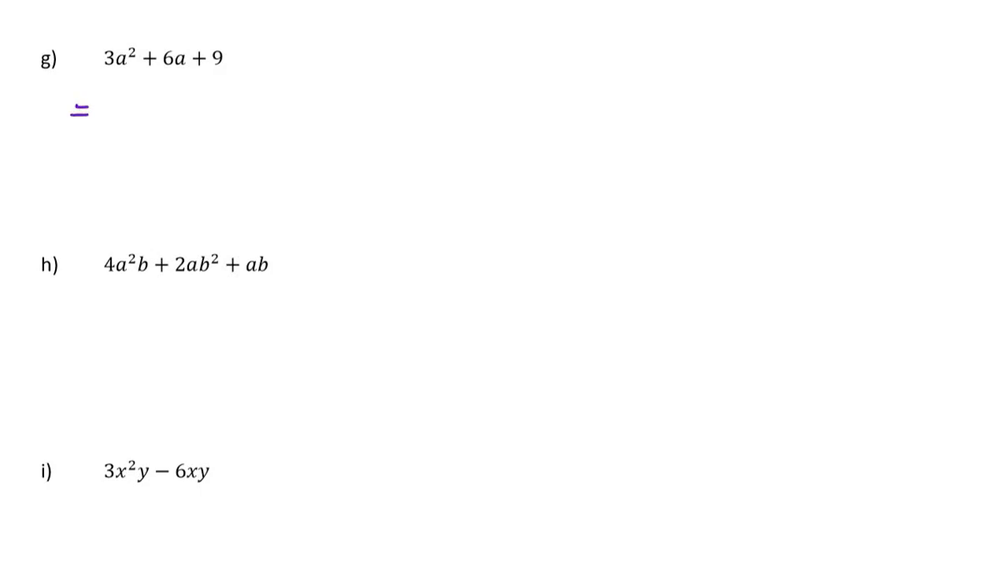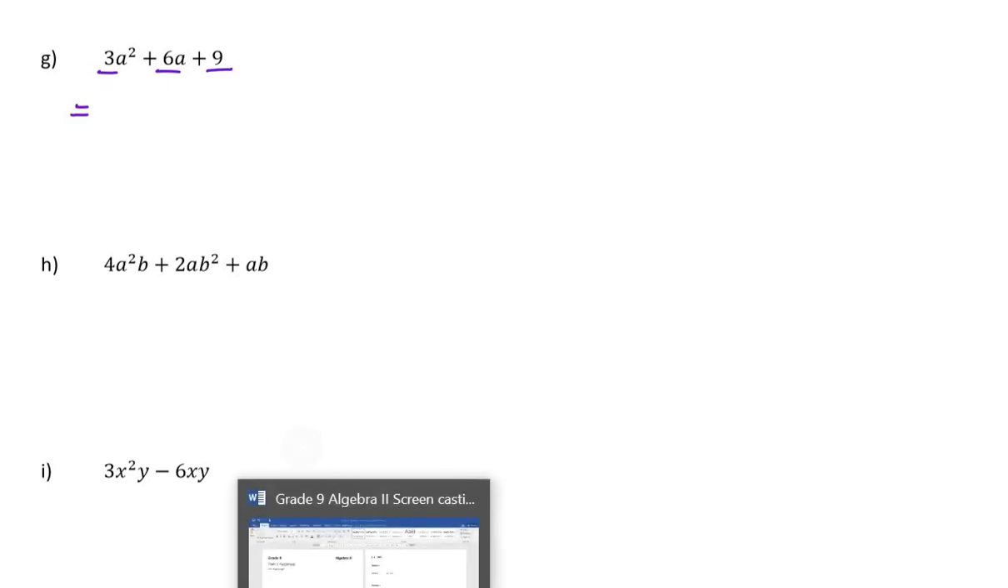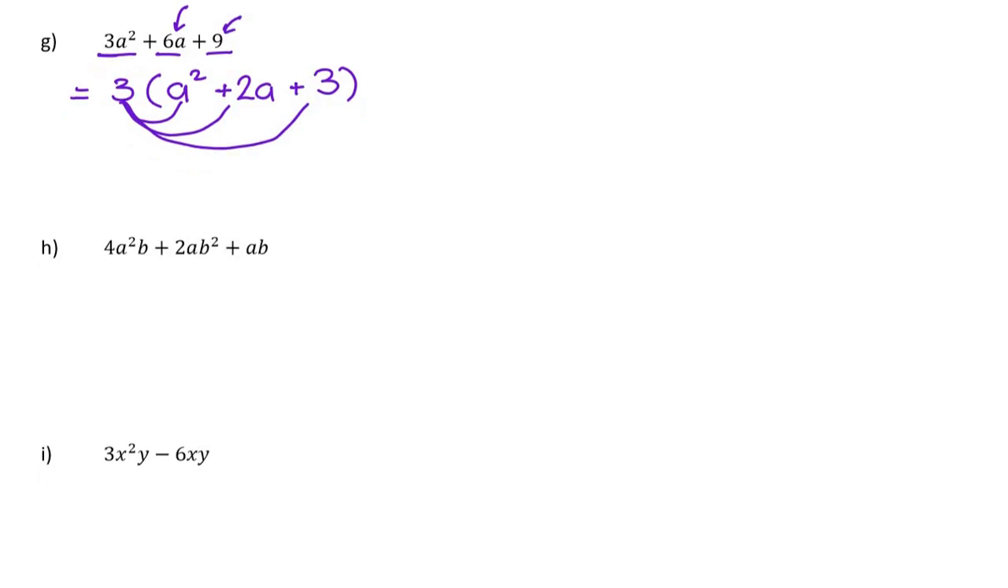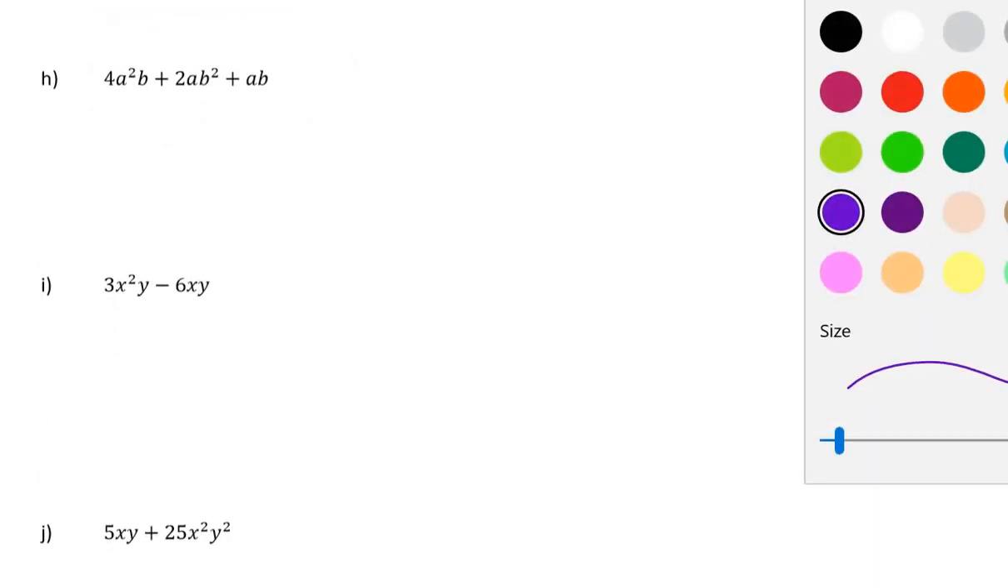Oh, this has 3 terms. Well, that's not a problem. I just got to say to myself, is there something common in all 3 terms? Now, the letter A isn't common with the 9, so it's only the number 3. And so I say to myself, what must I multiply 3 by to get 3A squared? A squared. What must I multiply 3 by to get 6A? So that'll be plus 2A. So that'll be 3 times 2 is 6A. And then 3 times what will give me 9? 3 times 3. Right. Moving along nicely.